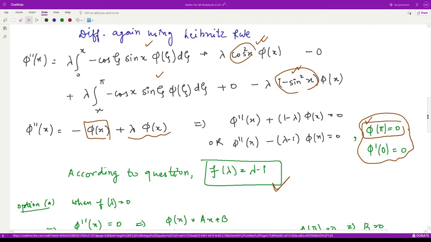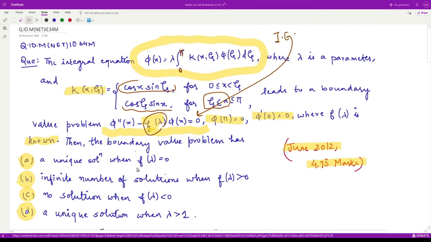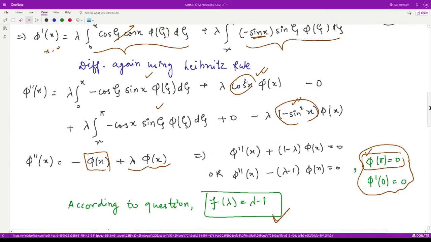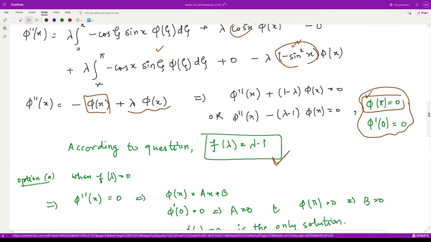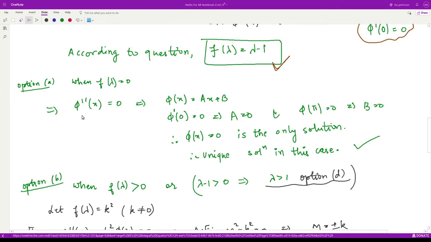So now let us look at our options. They're asking, when f of lambda is 0, then what is the situation? Do we have unique solution, infinite solution, or no solution? They're particularly asking for unique. Then they're asking if it is greater than 0, if it is less than 0, and particularly they're asking about lambda greater than 1. So let us see these cases in detail one by one. First case is when f of lambda is equal to 0.